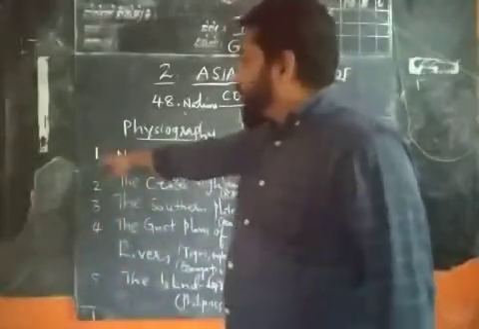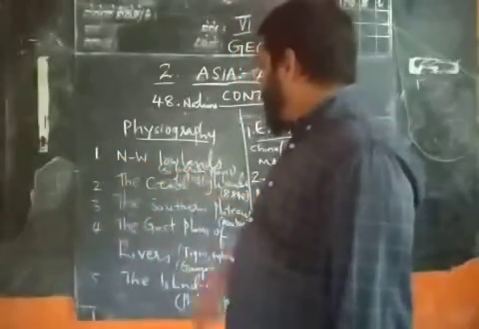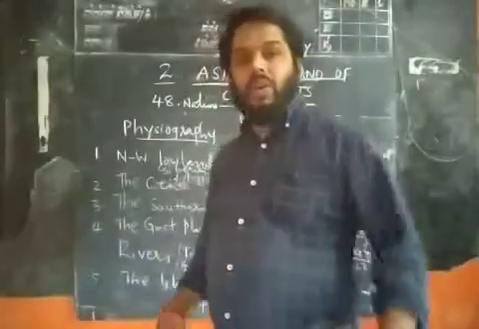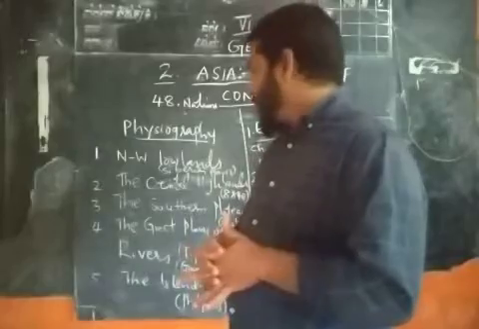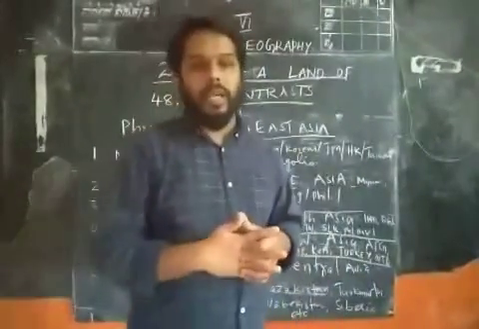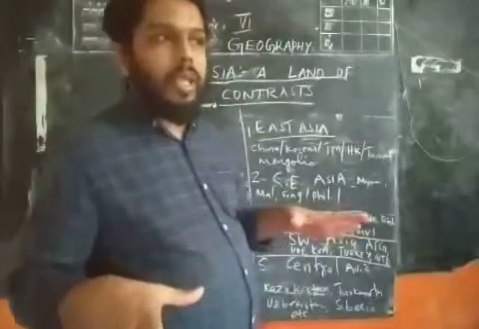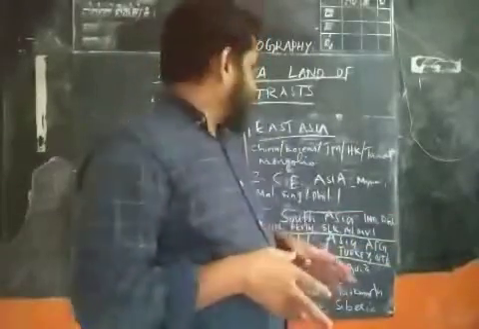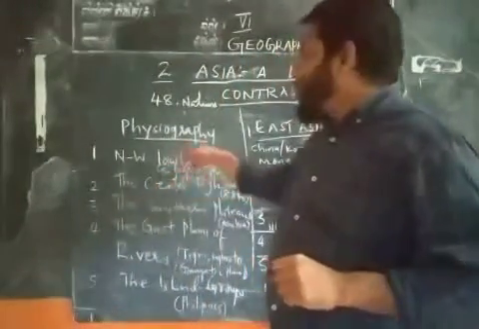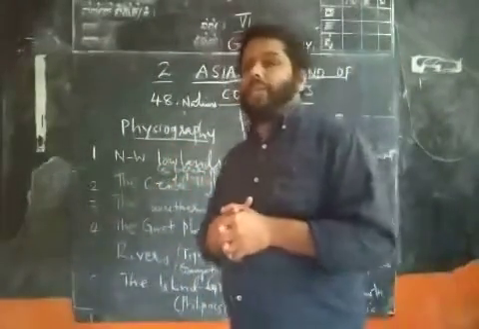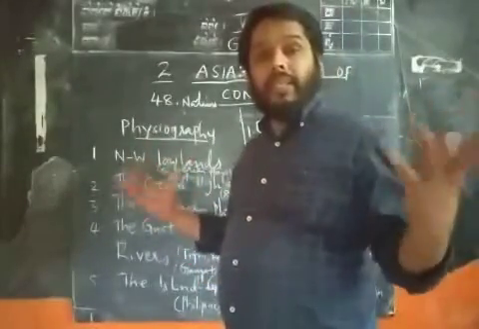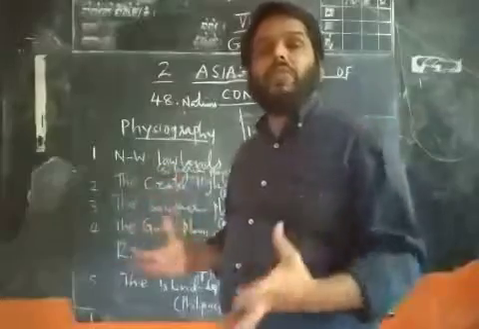The first one is the northwestern lowlands, the northwestern part of Asia, or we can say the Siberian region, Siberia. Siberia has deserts also, so the Siberian deserts are included in the northwestern part of Asia. It is the biggest geographical feature of Asia.